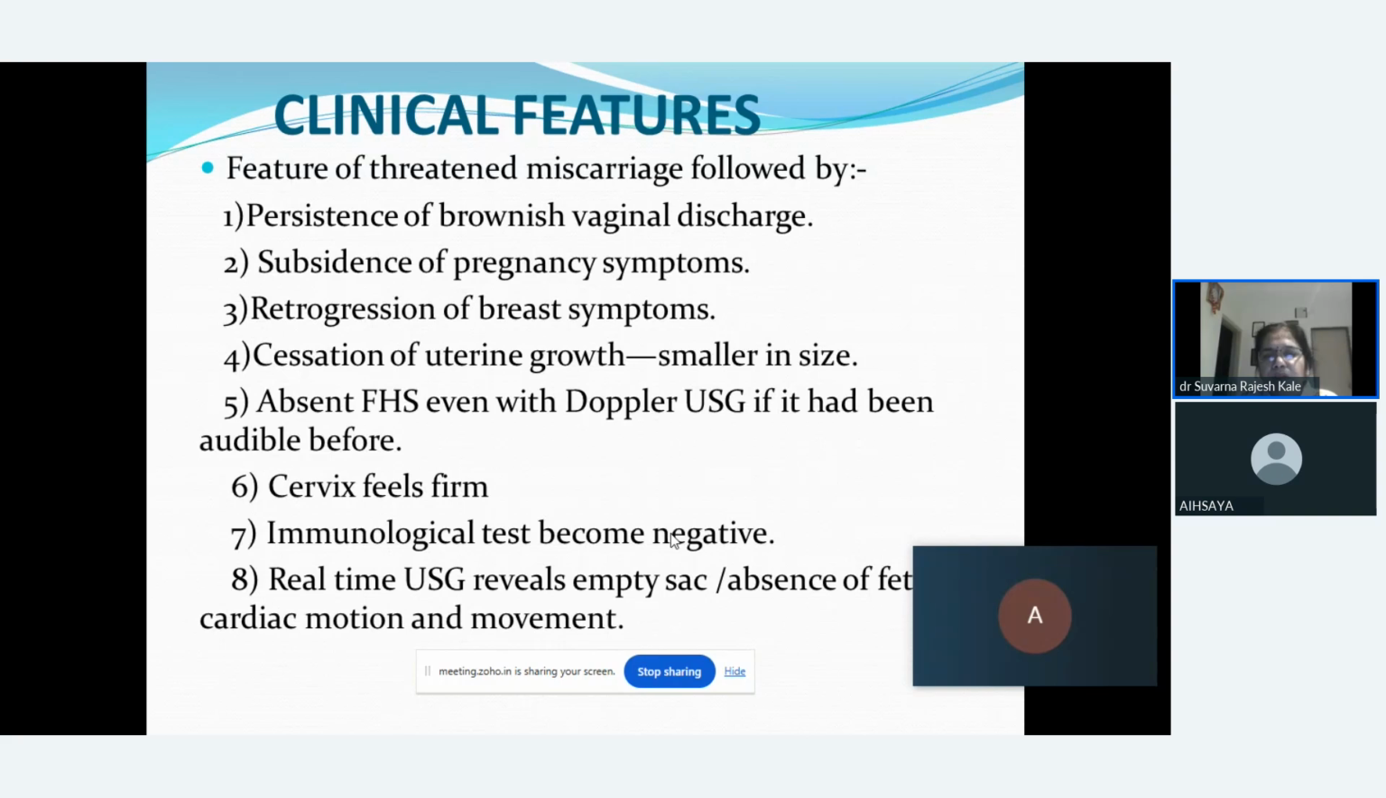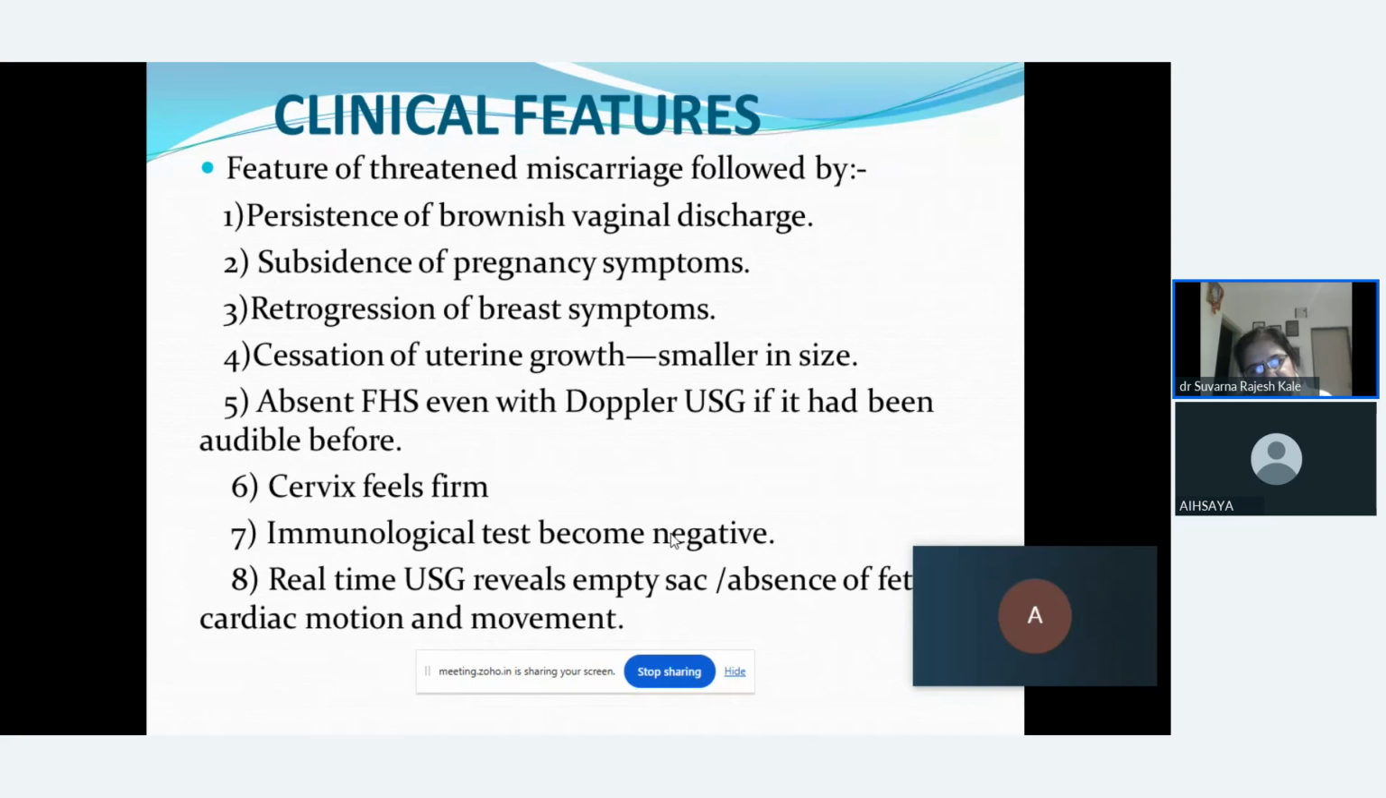So what are the clinical features which will be seen in the case of missed abortion? The female will have persistent brownish vaginal discharge. Next, just now I told you there will be subsiding of the pregnancy symptoms. Then the breast enlargement which was found in the first trimester will be regressing. The uterine size will show cessation of growth. The uterus size will be smaller.